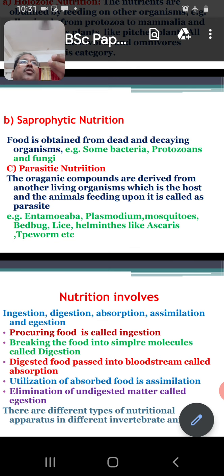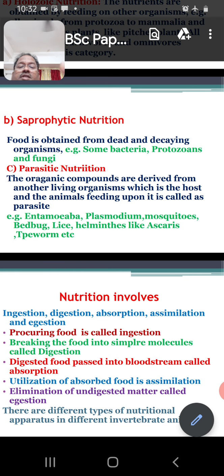Then when the food has entered the alimentary canal, the breaking of the food into small simple particles, simple molecules, is called digestion. Digestion takes place in the small intestine. Digested food passing into the bloodstream is called absorption.